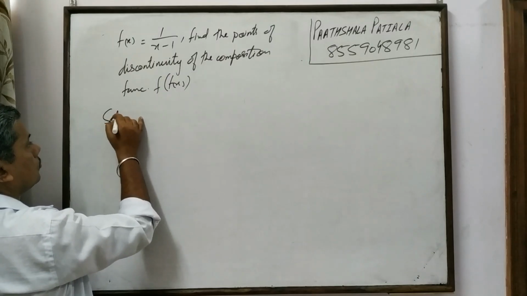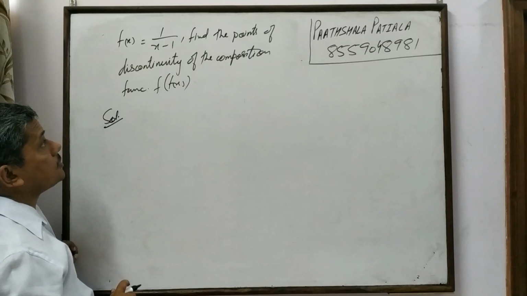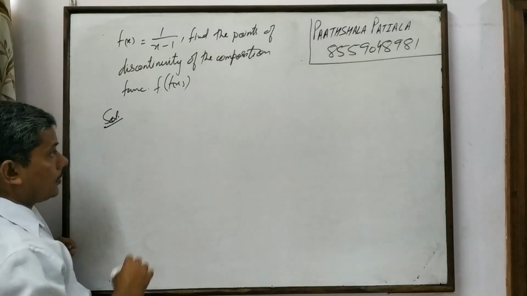Now let's check out the continuity of f of x first at x is equal to 1.